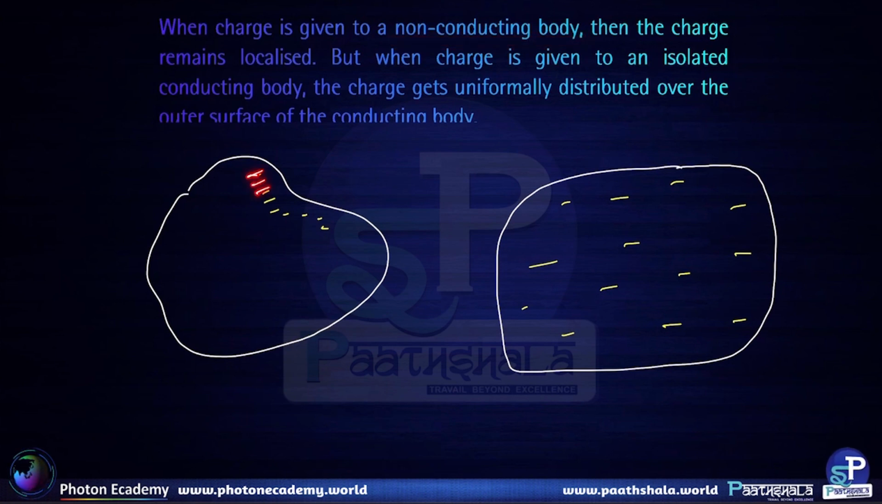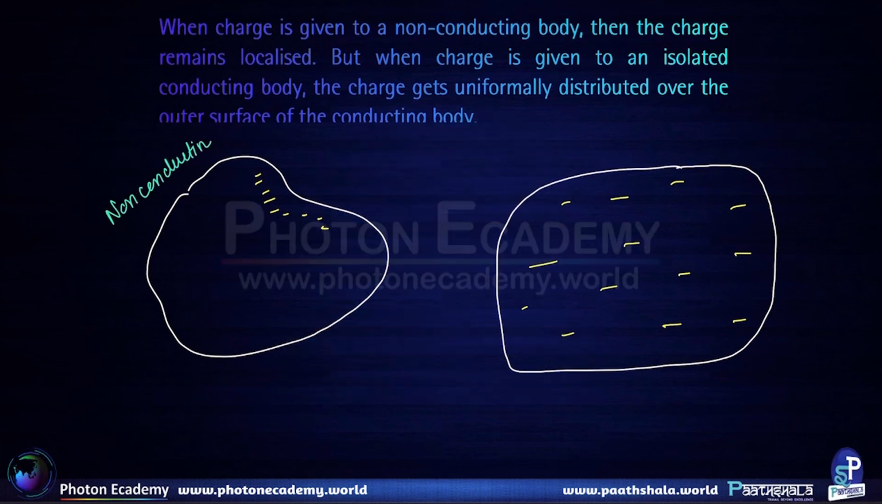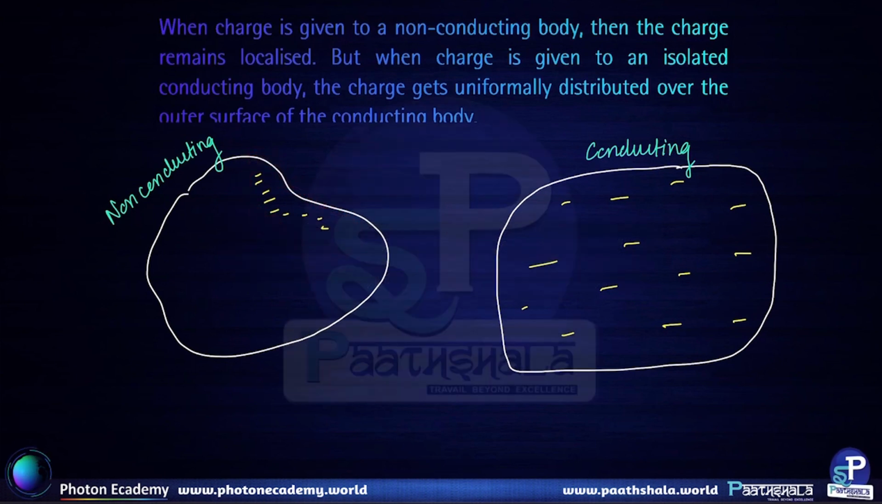If the charge is given to a non-conducting body, let us say a non-conducting body receives the charge, then in that case the charge will be localized in one region. Let us say this is a non-conducting body that I have drawn over here. This is non-conducting. And let's say this is a conducting body. So for a non-conducting body, what happens? The charge is localized in a region. But for a conducting body, we can clearly see that the charge is actually uniformly distributed.